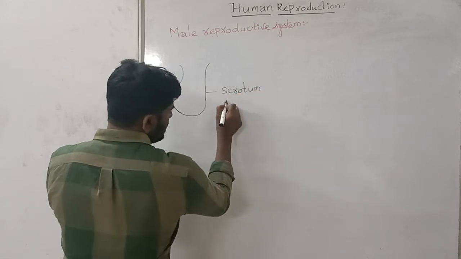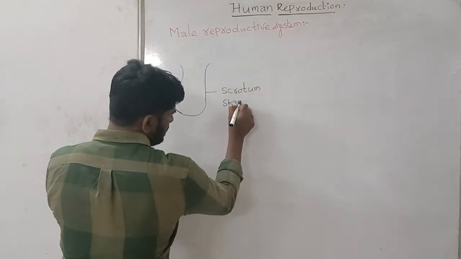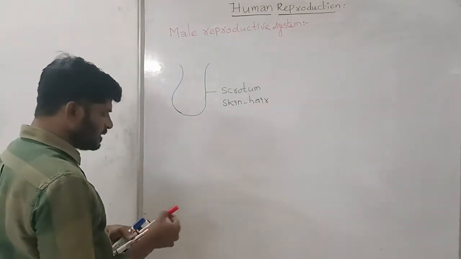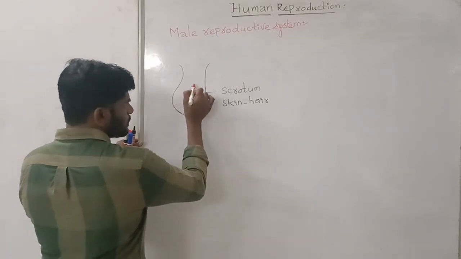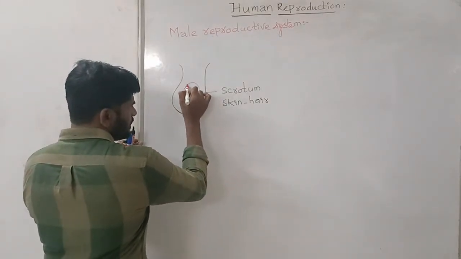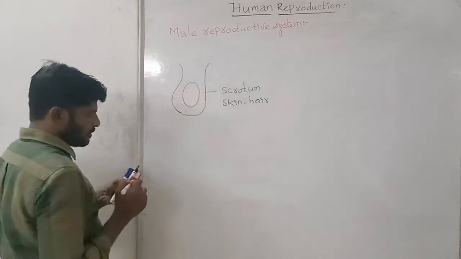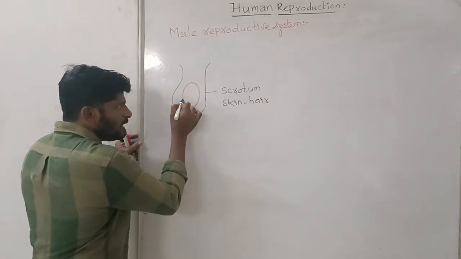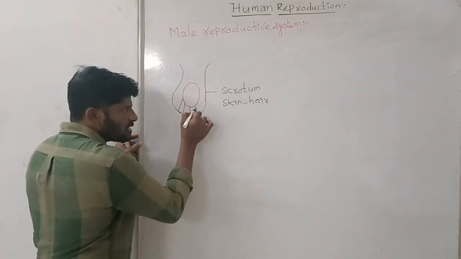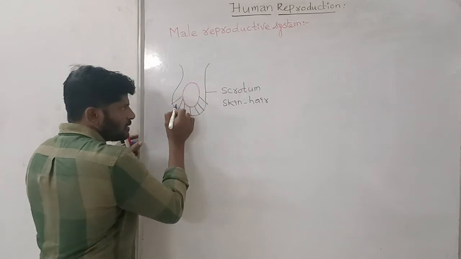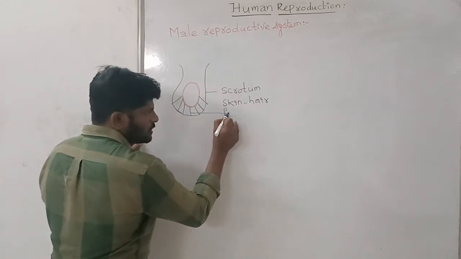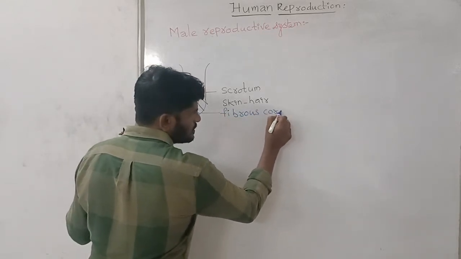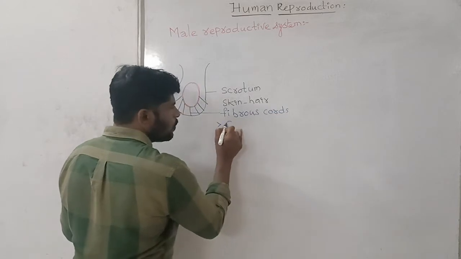Scrotum is nothing but the skin, a bag of skin with hair. Inside the scrotum, the oval shaped testis is present, and the testis are attached to the scrotum with the help of fibrous connective tissue cords. These fibrous cords are called the gubernaculum.